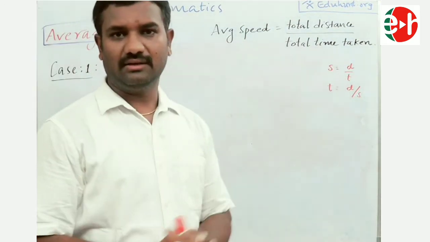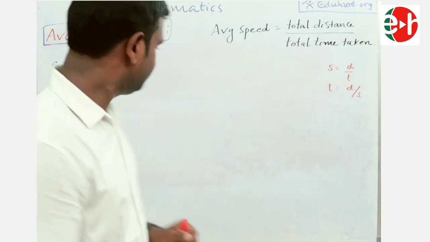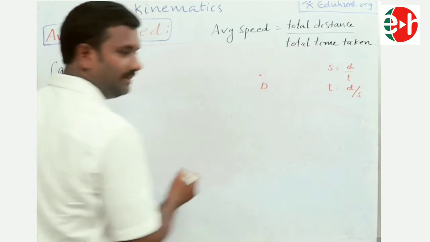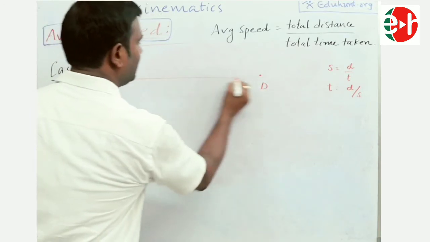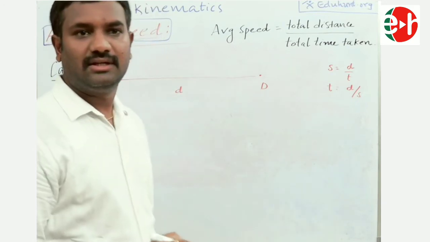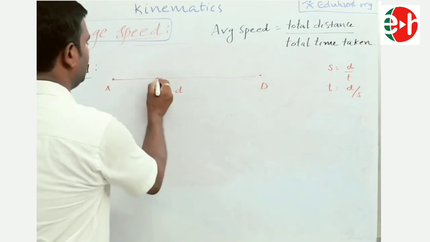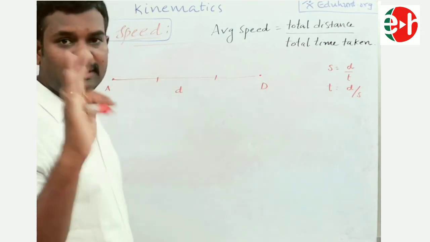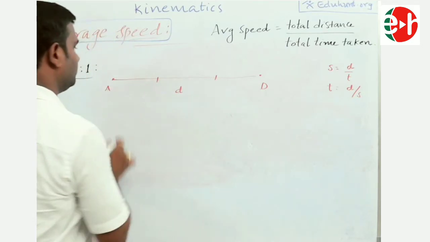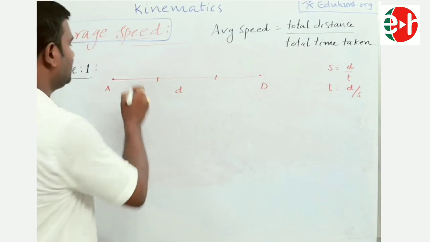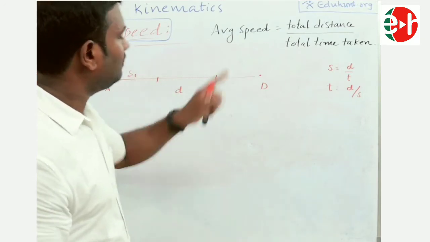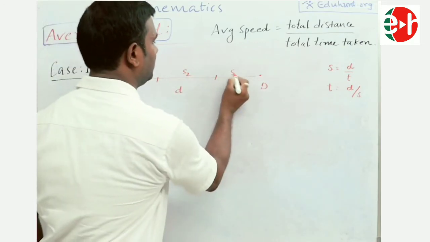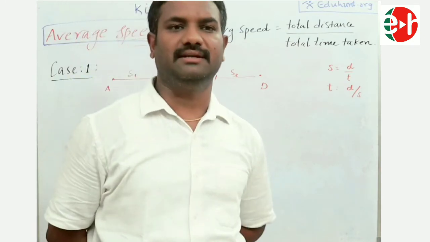Now I am giving you a small homework problem. Do it. A boy travels from A to D, which is separated by a distance of D. Now the distance is divided into three equal parts. First, 1/3 distance he travels with the speed S1. Next, 1/3 distance with the speed S2. Next, 1/3 distance with the speed S3. Now the question is, what is his average speed?